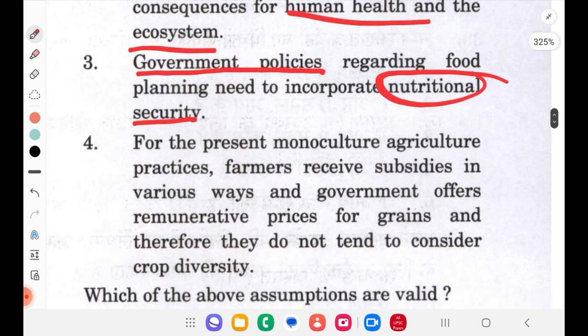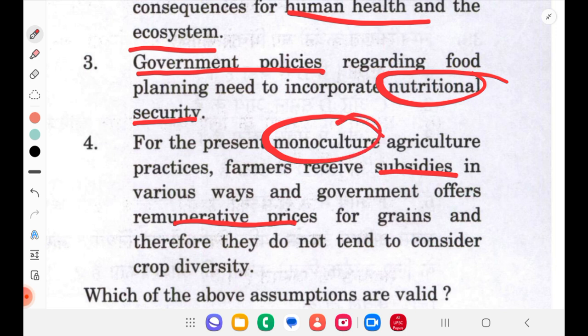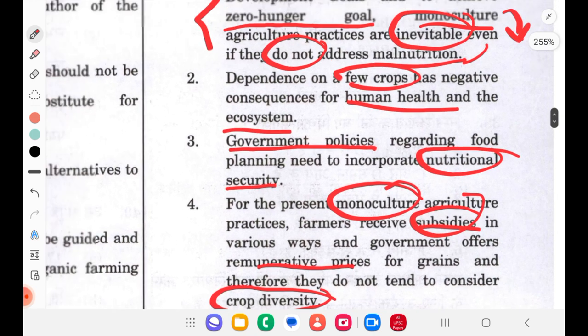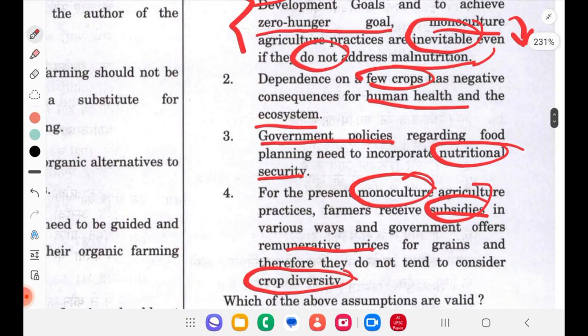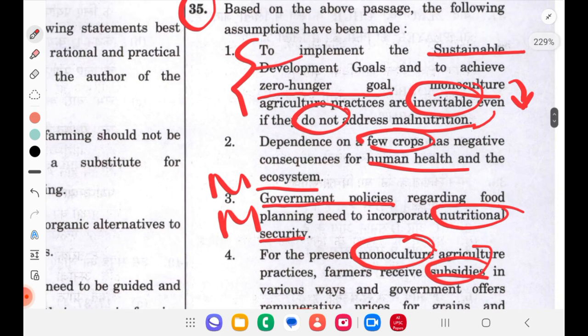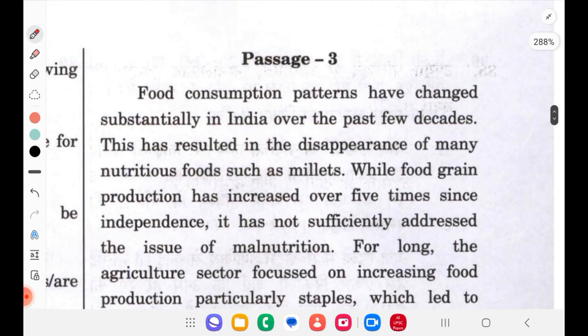Option 4: For the present monoculture agriculture practices, farmers receive subsidies in various ways and government offers remunerative prices for grains and therefore they do not tend to consider crop diversity. Why they are practicing monoculture is because there is a subsidy and remunerative prices. That's why they are not adopting crop diversity is what this option is saying. Totally, all these four statements are talking about goals like sustainable goals, then monoculture, malnutrition. We'll get the answer from the passage now.